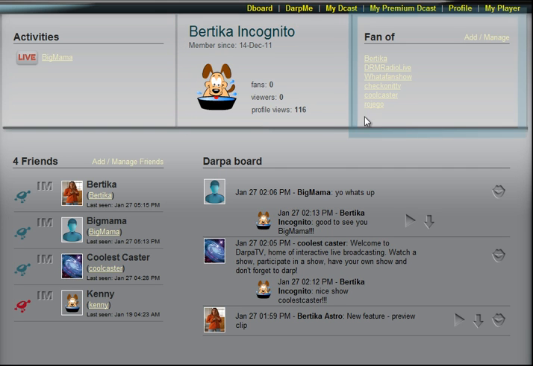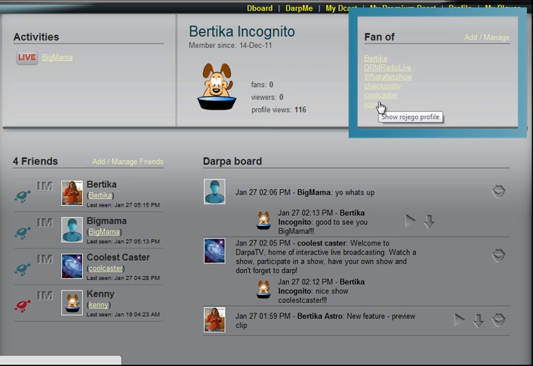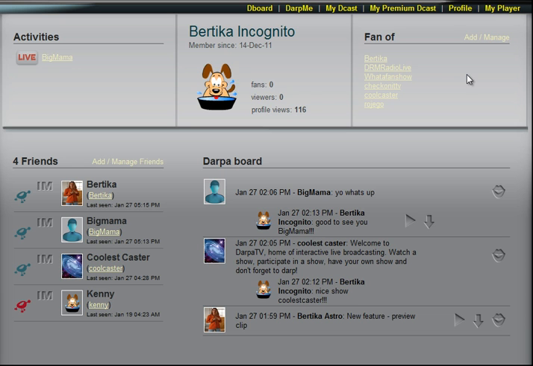On the right-hand side, over here, we see you're a fan of. This is when you're watching a show. If you really like the show, then you can click on and become a fan of that particular DARPA caster. And right here you can see my list, and I can add and manage those, so I can also defan them as well, so I don't have to be a fan of them forever. I may be a fan of them now, but later on I may choose to defan them. This is important later when we start to talk about the DARPA board and what you can get in your DARPs and communications back and forth with your DARPA casters.